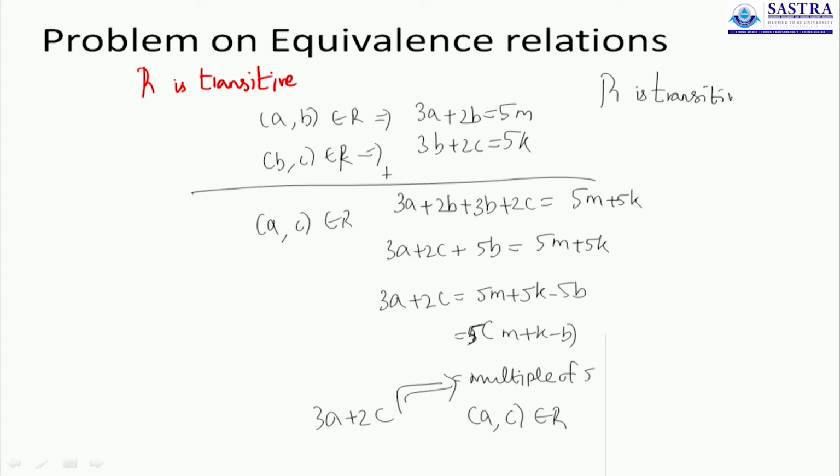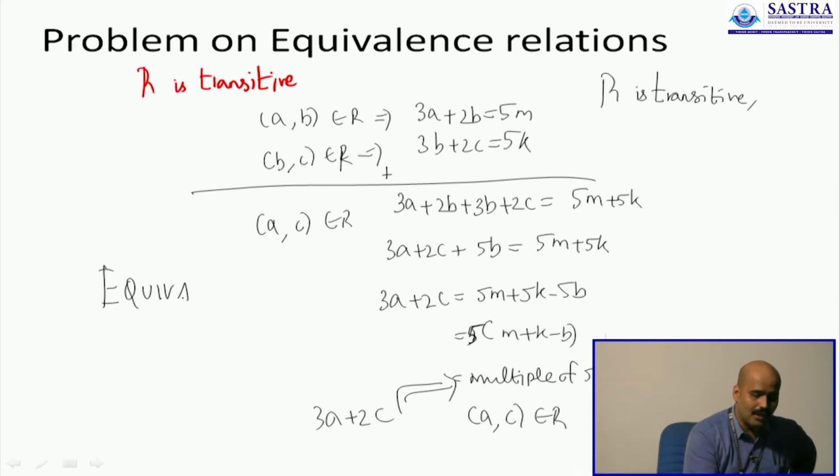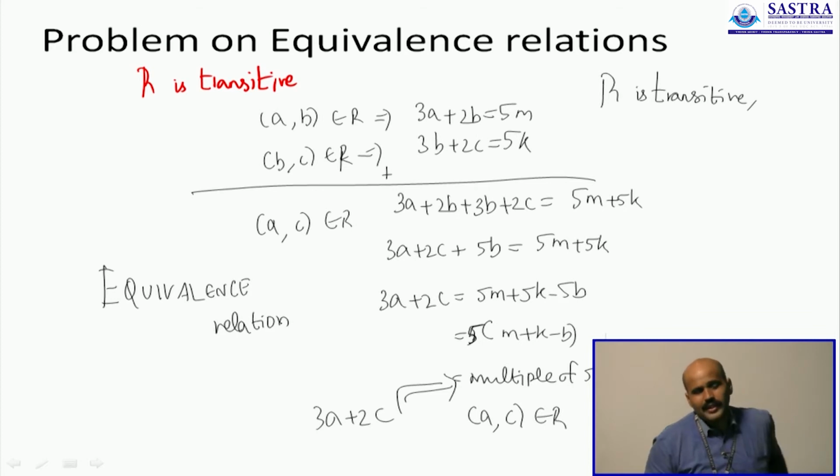In the previous 3 slides we have shown that R is reflexive, we have shown that R is symmetric, and now we have established the fact that R is also transitive. Therefore R is in fact an equivalence relation. So what looked like a very difficult relation has been proven to be an equivalence relation using valid arguments. And that is what I want you to do. Not all your relations will be a collection of ordered pairs. In some instances you will be given the definition of the relation. It is your duty to identify the pattern of the pairs present and thereby establish the fact that it is an equivalence relation.